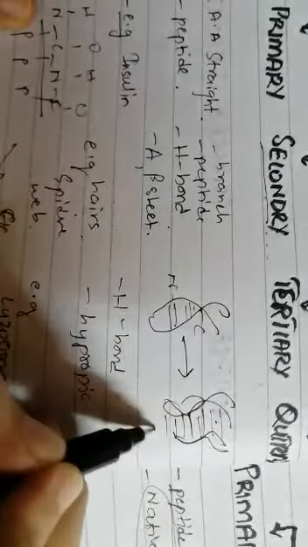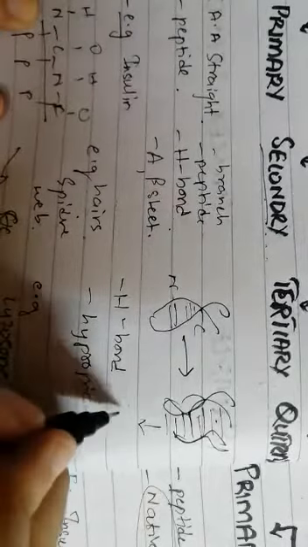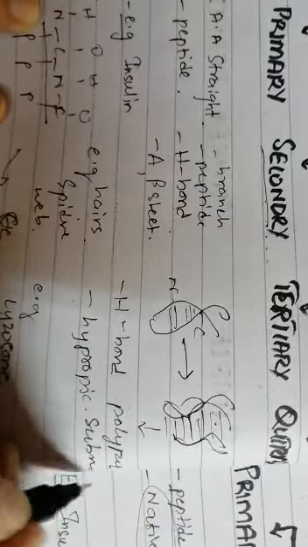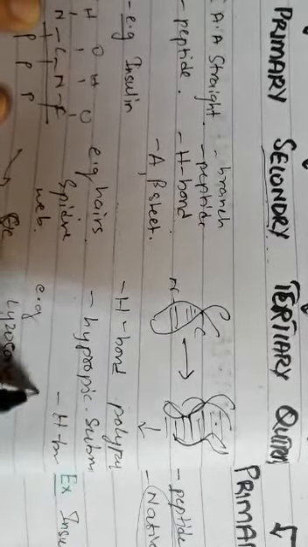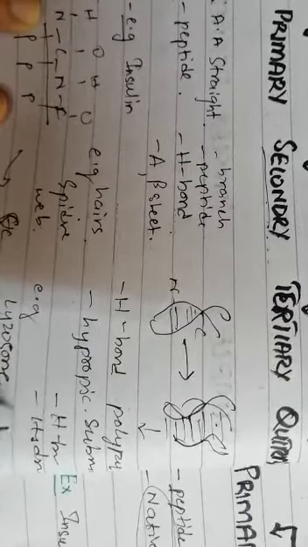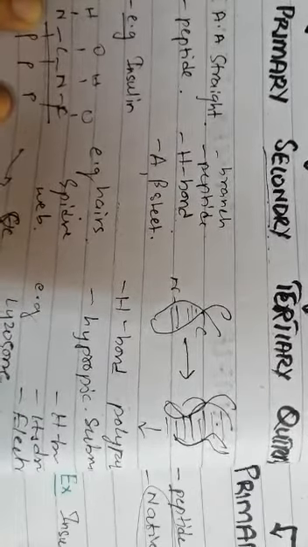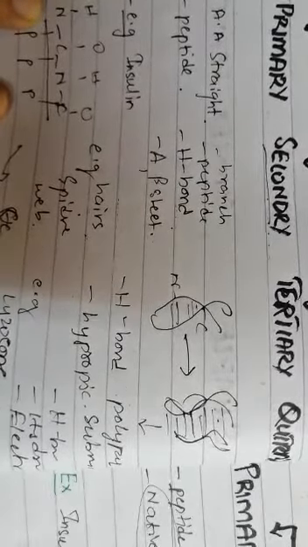Then the last is the quaternary structure, in which this three-dimensional fold is changed into subunits. When different subunits or similar subunits combine by different bonds, this is called the quaternary structure, and it is the arrangement of the polypeptide into a subunit structure. These subunits have bonds that include the hydrogen bond, the hydrophobic interactions, and the electrostatic interactions. An example of this quaternary structure in the body is hemoglobin, that is very important for the transport of the blood and in the formation of the iron pigment in the body.